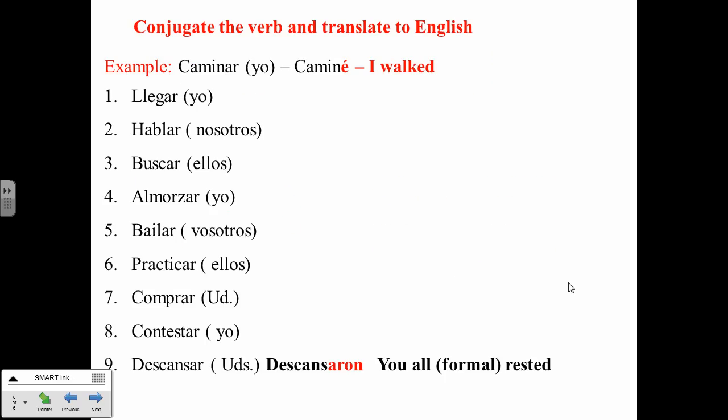Last thing, on the other side of your sheet, on the back, I would like you to practice, just like this example. Conjugate the verb and translate it to English. Do not forget to translate it to English. I've given you two examples, actually. Yo caminé, I walked. And number 9, ustedes descansaron, you all formal rested. Write these down. Write number 1 through 9. Write down the verb llegar yo, hablar nosotros. Conjugate it. Write what it means in English. Then come back.